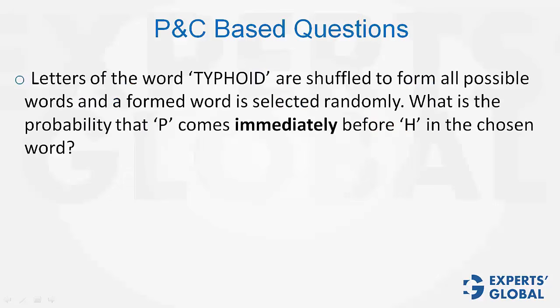Look at this question. This question is a bit different from the last one because it says P comes immediately before H. So P and H have to come together in this order. In all, there are 7 alphabets. So the denominator is going to be 7 factorial. The numerator would include 5 other alphabets, and these two coming together as 1, so 6 elements. These 6 elements can be shuffled in 6 factorial ways.